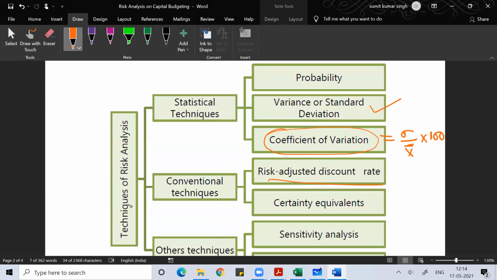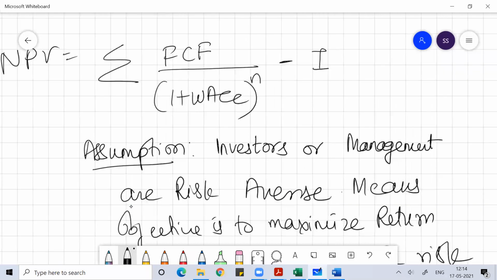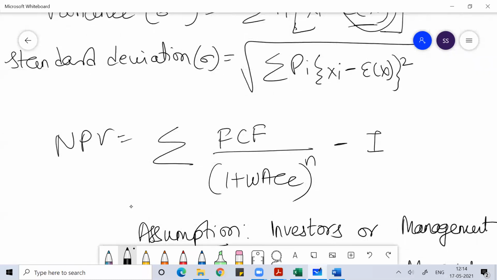Now we'll discuss the risk adjusted discount rate. What is risk adjusted discount rate? You need to understand that when I talked about the calculation of NPV, if you remember, the future expected cash flows we get, we discounted those cash flows with the WACC. WACC means weighted average cost of capital.